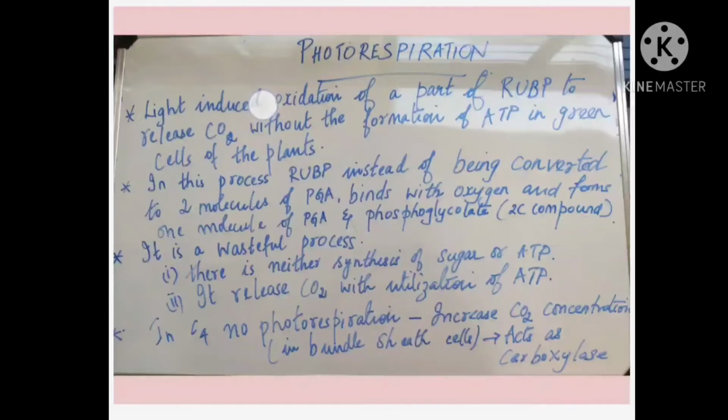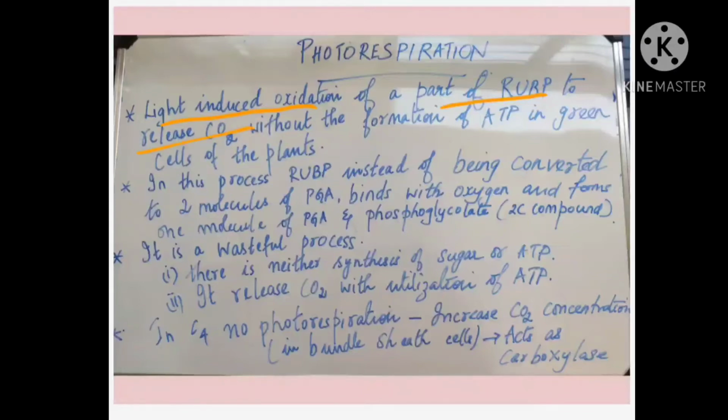It is light induced oxidation. Oxygen is taken, and light is helping in the oxidation of a part of RUBP, ribulose bisphosphate, to release carbon dioxide.